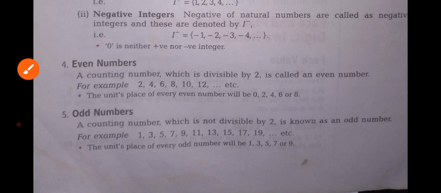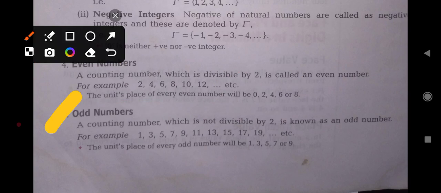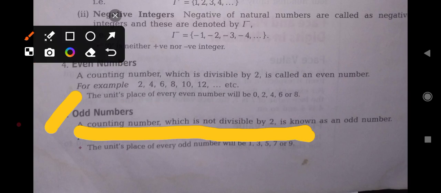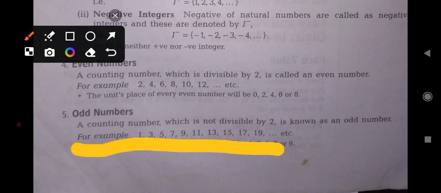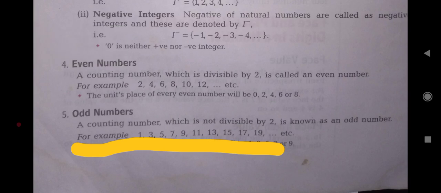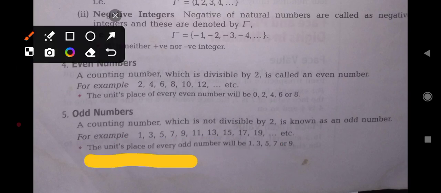Odd numbers. Odd numbers are counting numbers which are not divisible by 2. For example, 1, 3, 5, 7, 9, 11, 13, 15, 17, 19, and so on. The unit place of every odd number will be 1, 3, 5, 7,